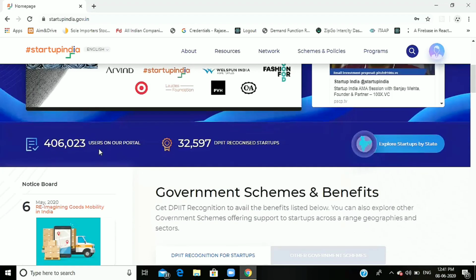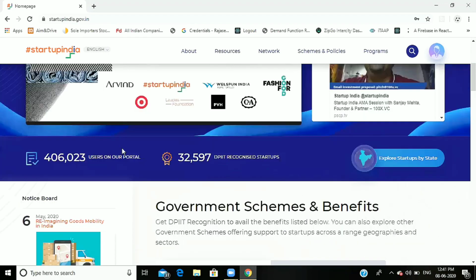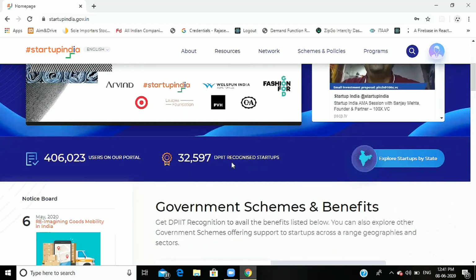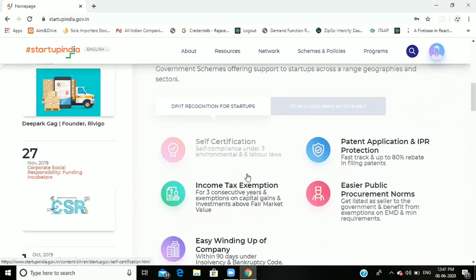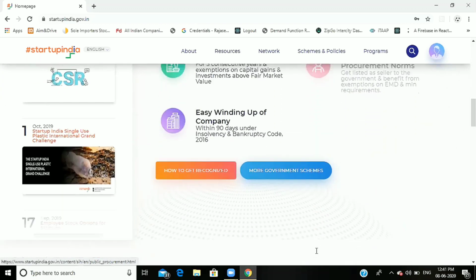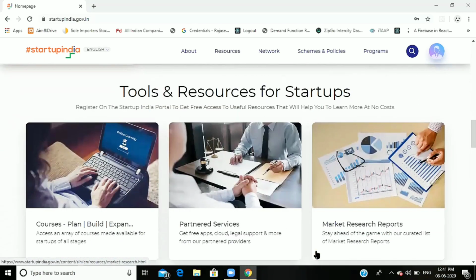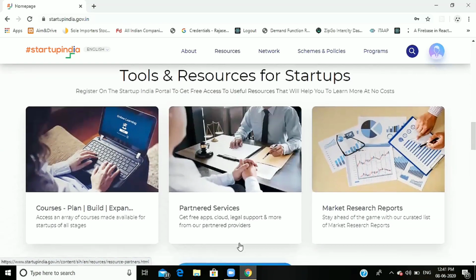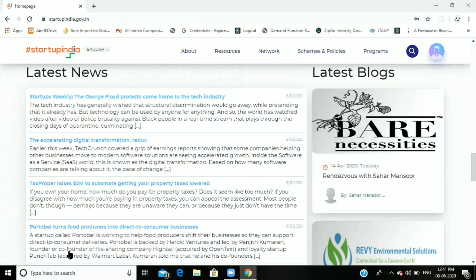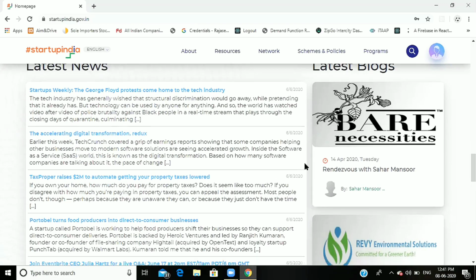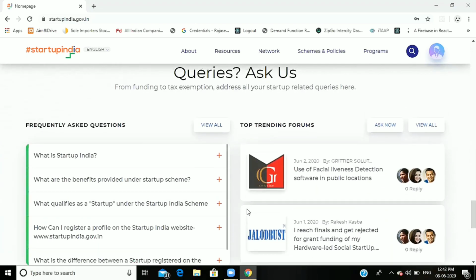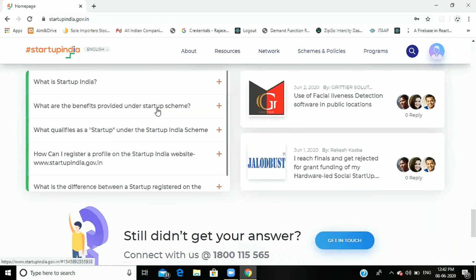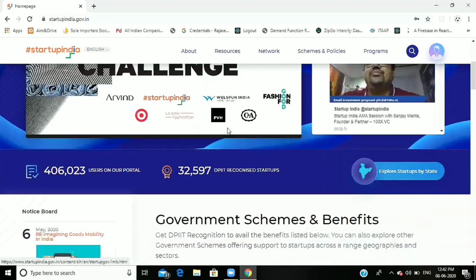Here there are 4,06,023 users on our portal, and 32,597 startups recognized through this website. This is the notice board of the website. These are the schemes and benefits for startups, and the tools and resources for startups. These are the news posted by startups and the Government of India. These are the blogs. Here you can see the queries: what is Startup India, and what are the benefits provided under startup schemes? These are the features of this website.